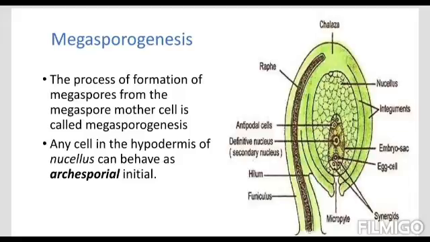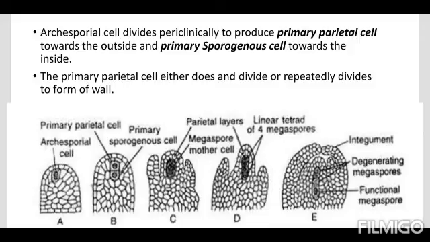Any cell in the hypodermis of the nucellus can behave as the archesporial initial. So here in this case, there is a mass of parenchymatous cells, and out of these, any one will become the archesporial cell. And now this archesporial cell will differentiate itself. The archesporial cell divides periclinally to produce the primary parietal cell towards the outside and the primary sporogenous cell towards the inside.